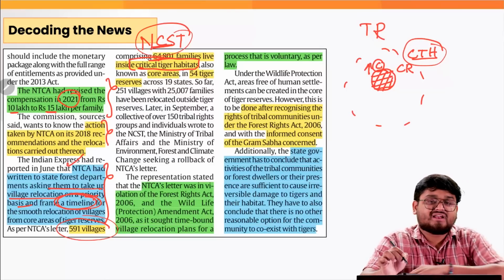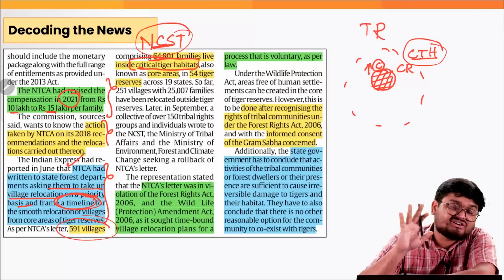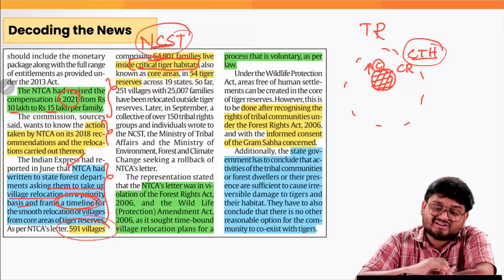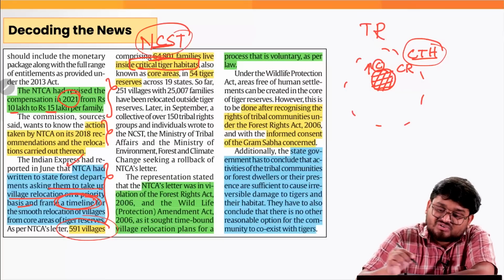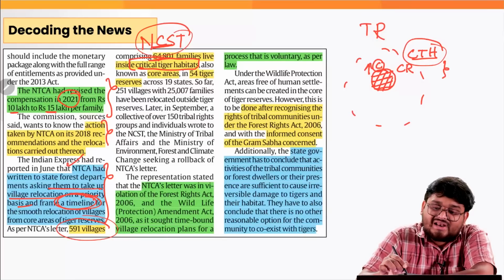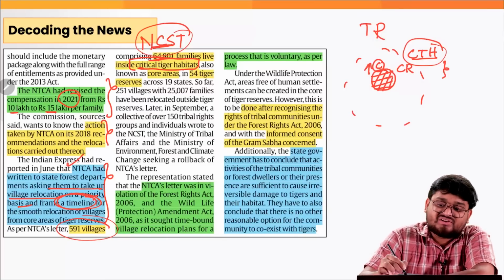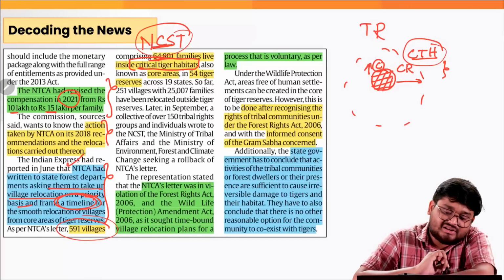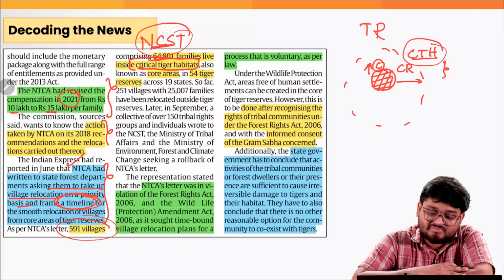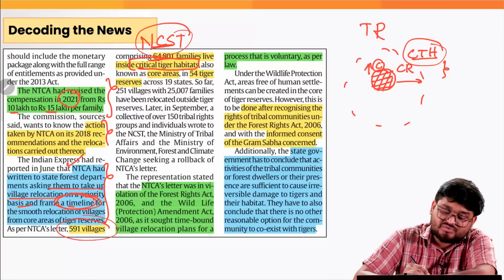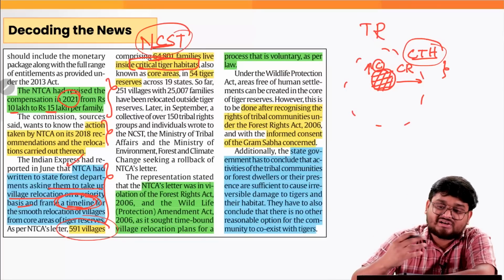So these critical tiger habitats have around 64,800 families of around 591 villages, right, across 54 tiger reserves. So there are also people living in these core areas, right? So, NTCA is trying to relocate these villagers. Now they have to give compensation, right? Now this compensation is less according to the act that we have just mentioned here, right? And also the NTCA is proposing a timeline for the evacuation or say the relocation.